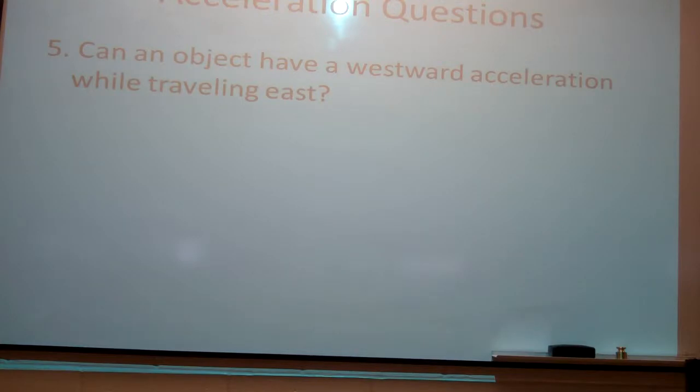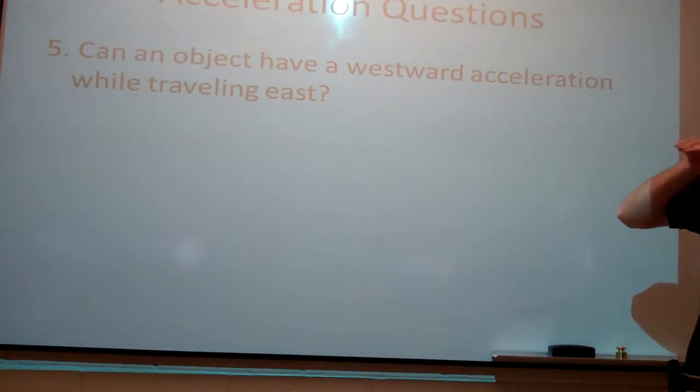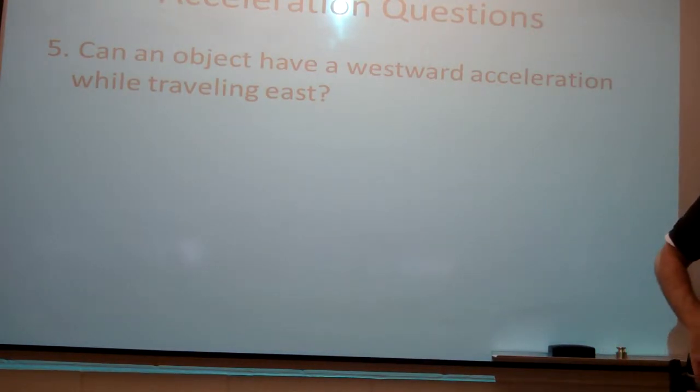Right. Can an object have a westward acceleration while traveling east? Yes. What's happening if that's going on? Deceleration, so it's slowing down. So if you're traveling east and your acceleration is west, you're slowing down. So if the acceleration was 1 meter per second squared again, you'd be slowing down by 1 meter per second every second. Does that make sense to everybody?